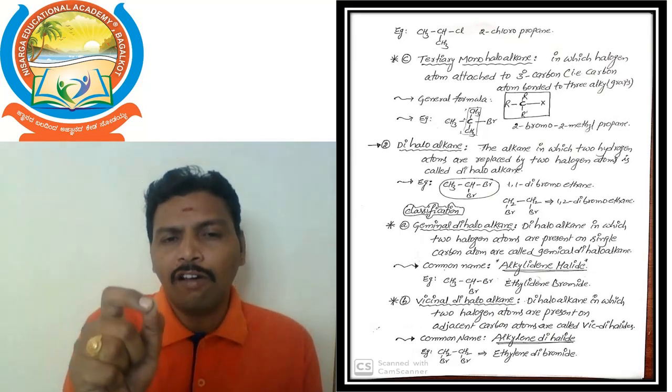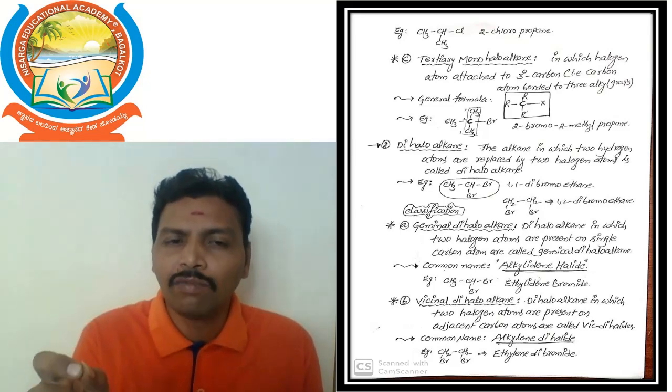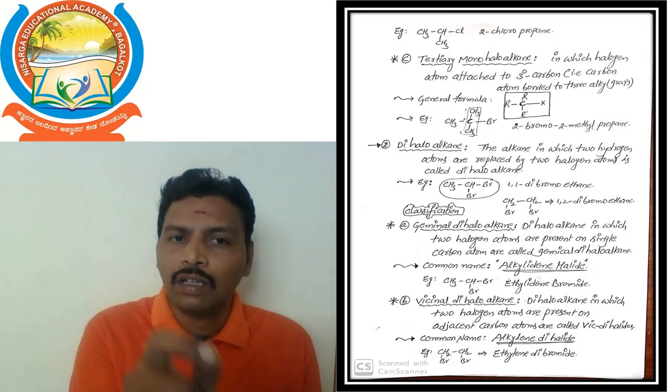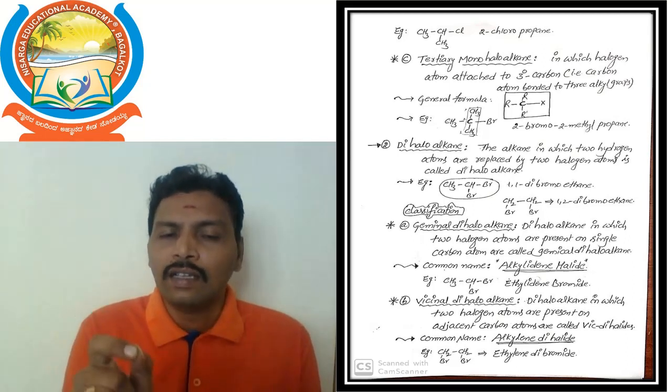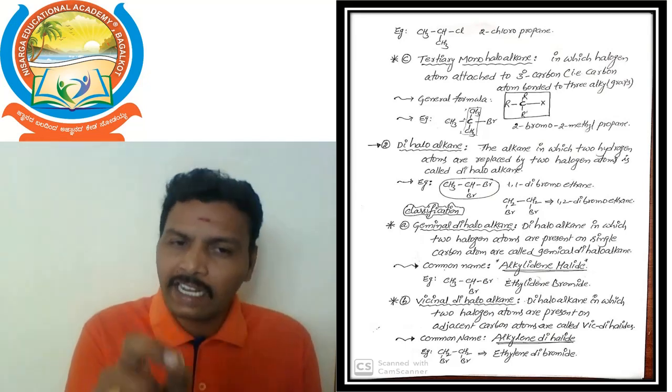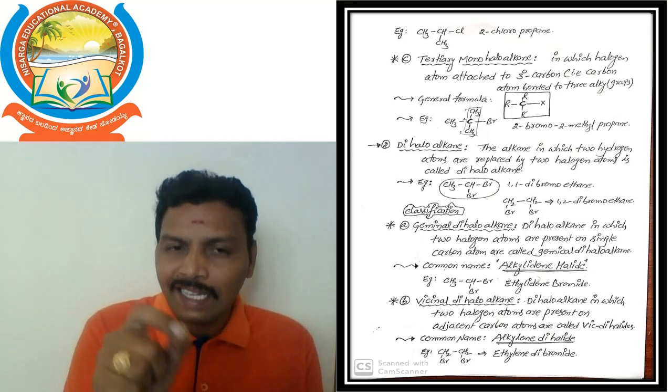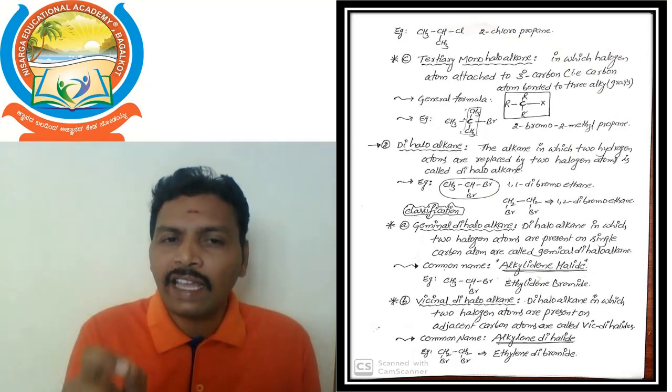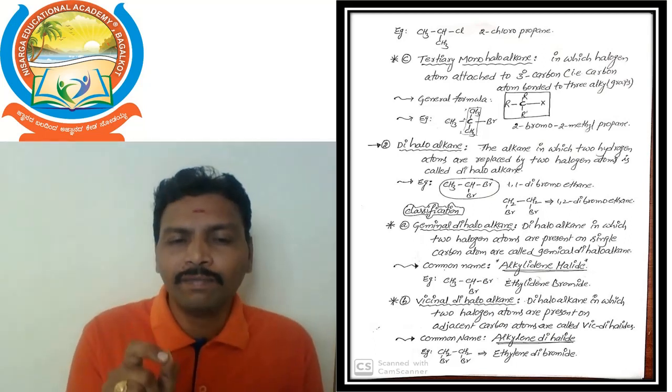So in primary monohaloalkane, the halogen atom is directly attached to a primary carbon. In secondary, the halogen atom is directly attached to a secondary carbon. In tertiary, the halogen atom is directly attached to a tertiary carbon.